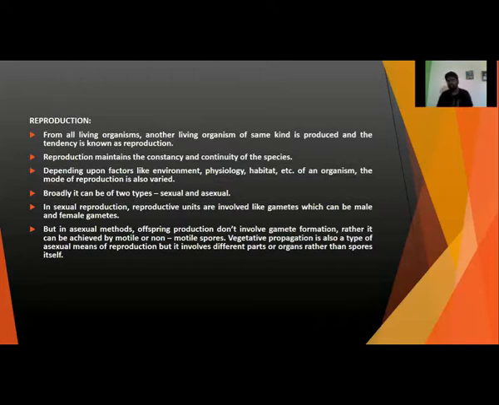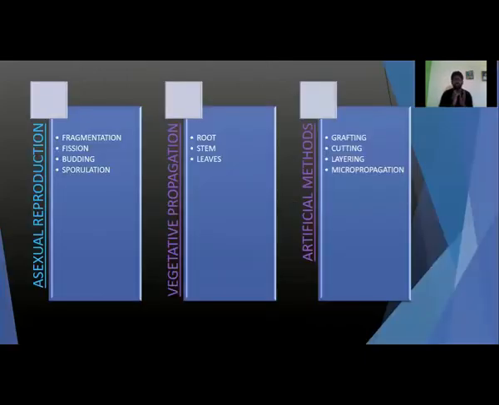In today's class, we will particularly discuss asexual reproduction. Asexual reproduction is a broad thing, and it can be achieved by so many processes like asexual reproduction itself, vegetative propagation, and artificial methods. But if we see asexual reproduction in a very minute sense, then it can be of four types: fragmentation, fission, budding, and sporulation.